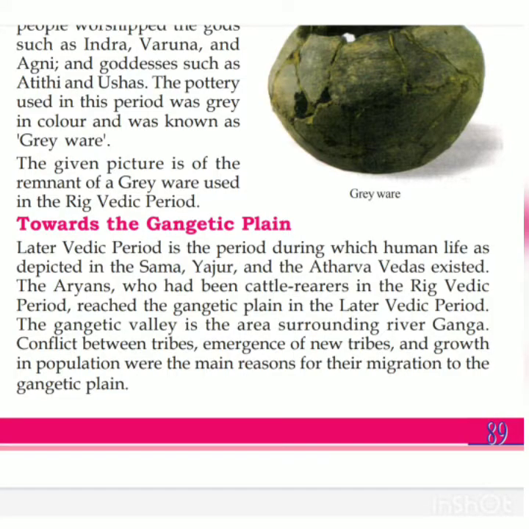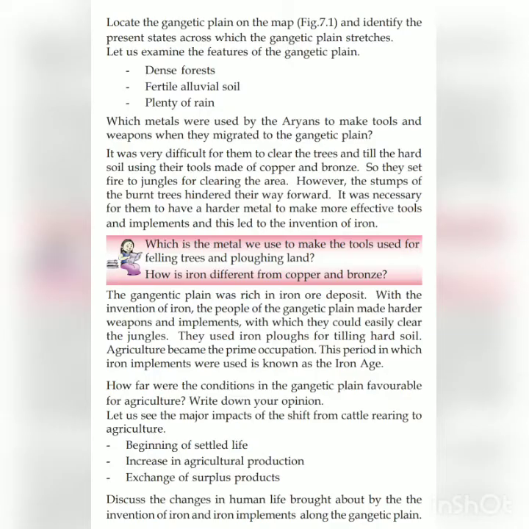Conflict between tribes, emergence of new tribes, and growth in population were the main reasons for the migration to the Gangetic Plain. Let's look at what the features of the Gangetic Plain are. First one is dense forest. Second one, fertile alluvial soil. Third one, plenty of rain.